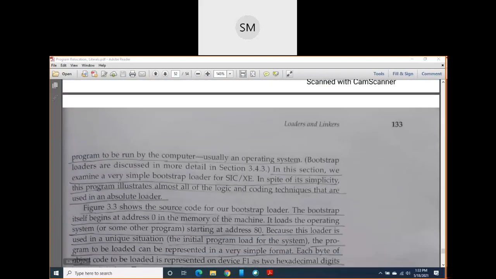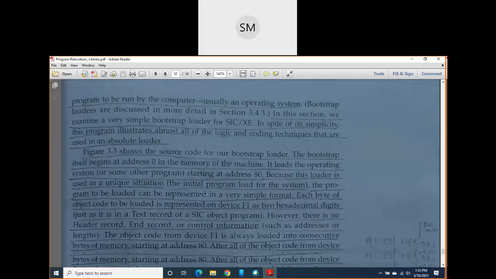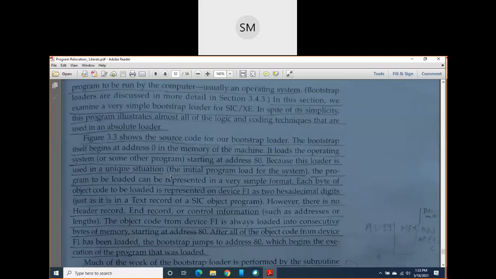Now you see here, the bootstrap itself is loaded at address 0, and then from address 80 onwards it starts to load the operating system or any other programs.